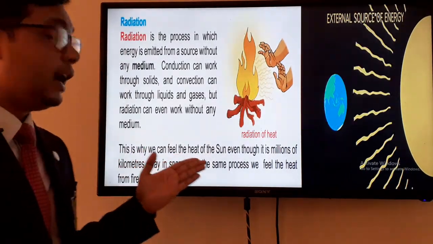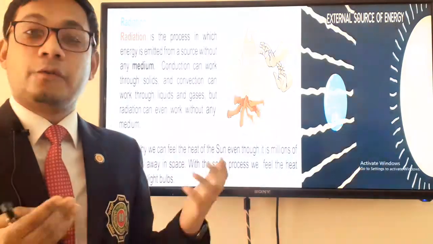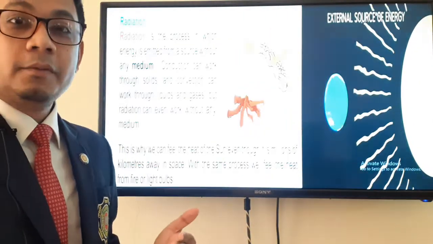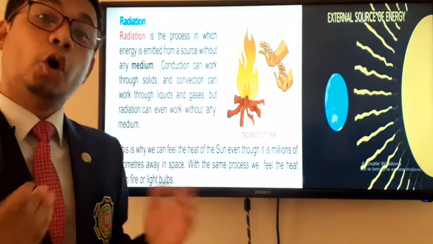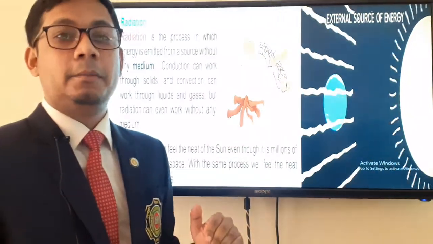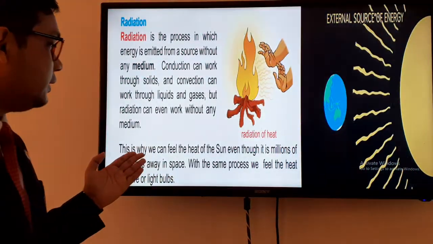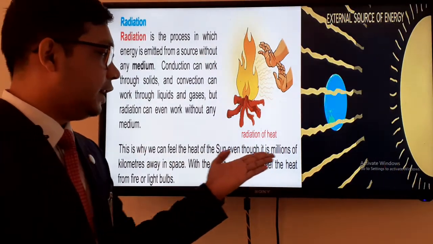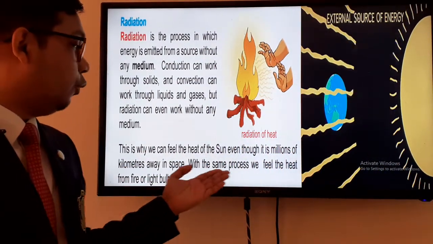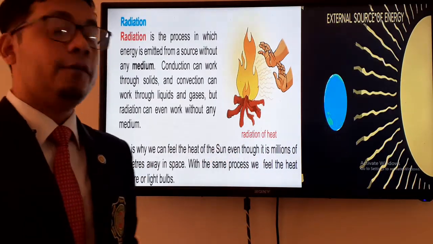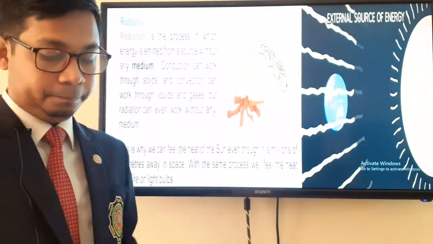So this is why we can feel heat from the sun. Because the heat is coming towards us and it doesn't require any media, we can feel the heat of the sun even though it is millions of kilometers away in space. With the same process we feel heat from the fire and the lights.